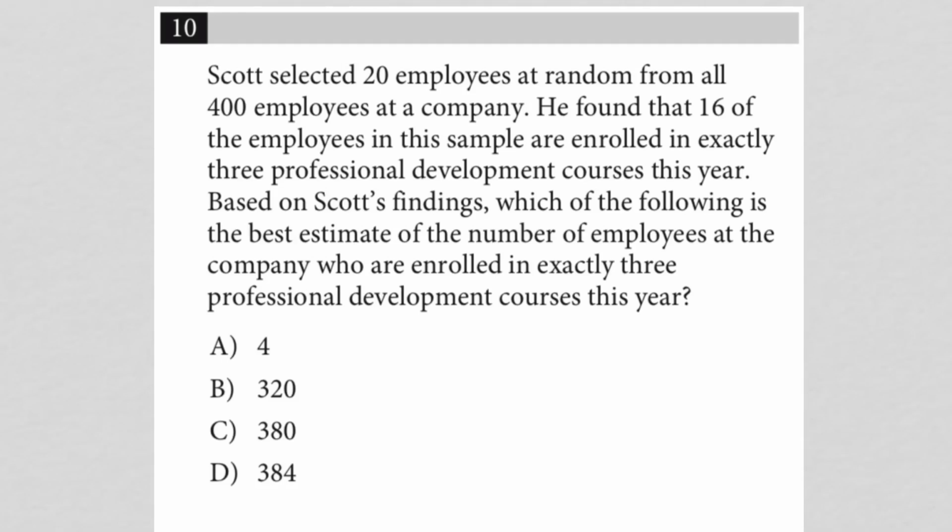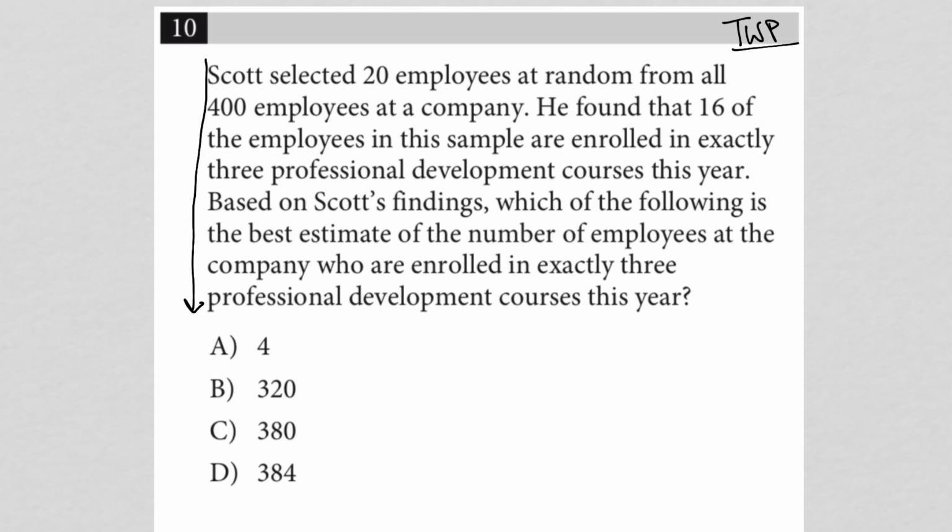So this question is a translate word problem question. We know that just given the sheer length of the question, TWP questions are always 4 or more lines long. And basically the idea here is that you want to read one sentence at a time, making sure to write down and fully understand any quantitative information. So here goes. The first sentence: Scott selected 20 employees at random from all 400 employees at a company.